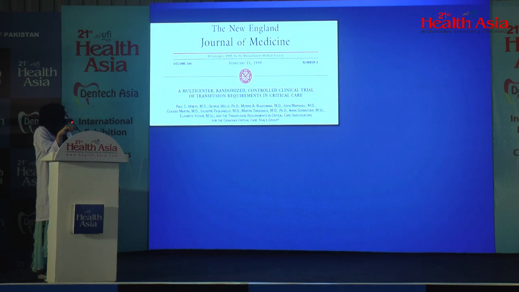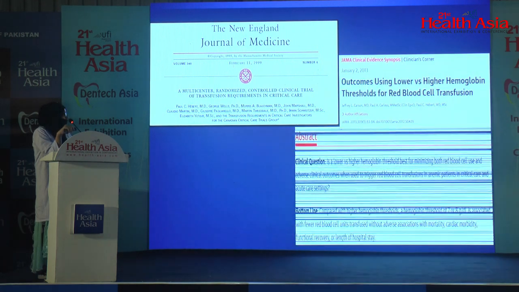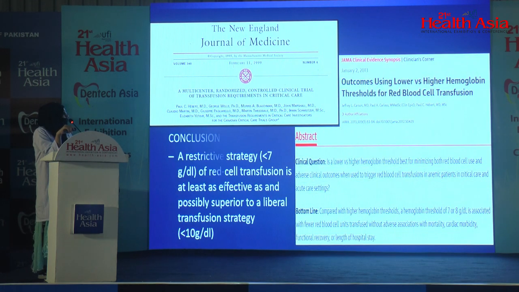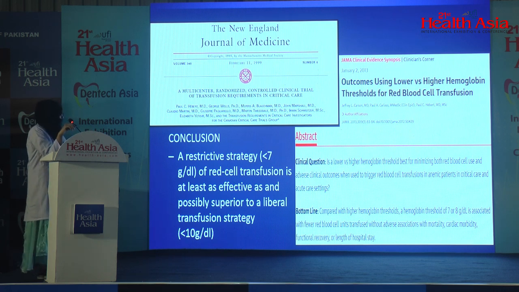So this is the famous TRICC trial, and this trial has completely changed the transfusion practices. The conclusion of this trial is that restrictive strategy, that is hemoglobin less than 7 for red cell transfusion, is at least as effective and possibly superior to liberal transfusion strategy, which is hemoglobin less than 10.